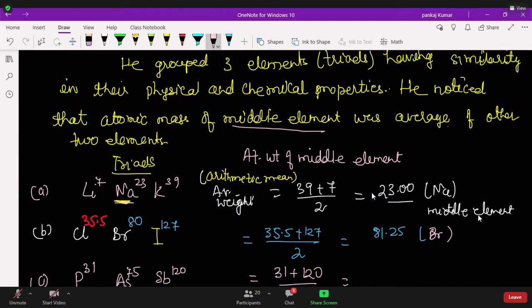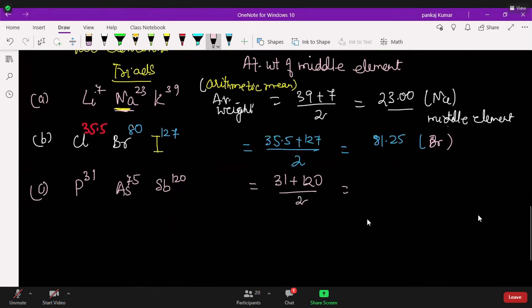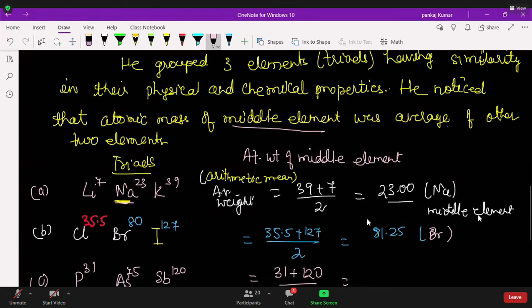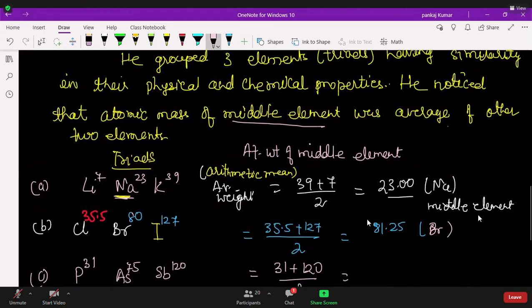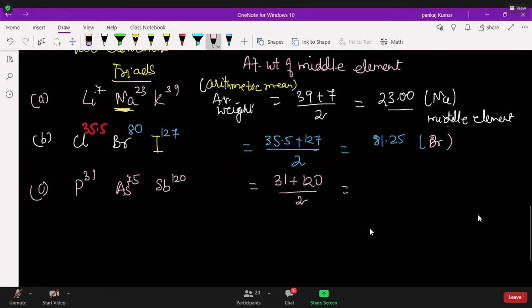Sir, can we take any three elements? Not any three elements. Who told you any three elements? They have to be in the same group, and the period has to increase. All three must belong to the same group, and they must have similar properties.